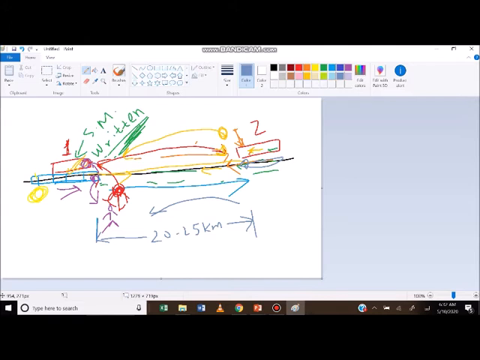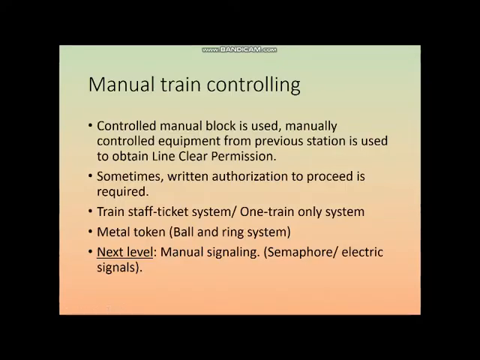It is also called the one train only system, because only one train is allowed to pass at one time. If a train has passed a section, then unless it comes out of that section, no authority is given to another. After that we come to the signaling.